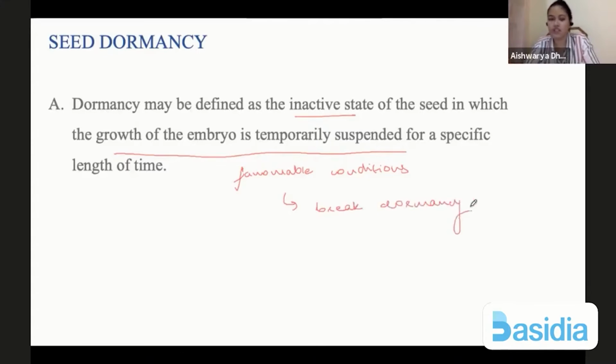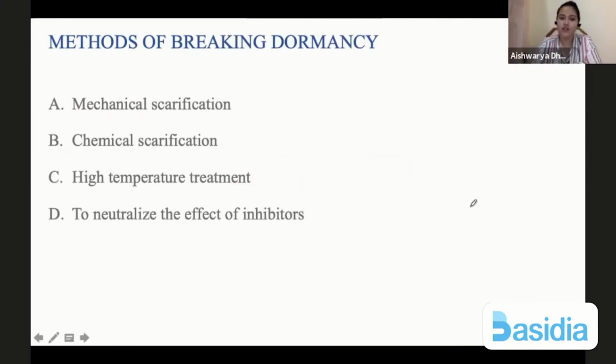There are different ways in which seed dormancy can be broken. First is mechanical scarification. Second is chemical scarification, high temperature treatment, and to neutralize the effect of inhibitors. Scarification means the seed coat is removed, okay? And then we allow the seed to germinate. So mechanical means that through a physical process you are removing the seed coat. Chemical means you are applying certain kinds of chemicals which will help in dissolving the seed coat.